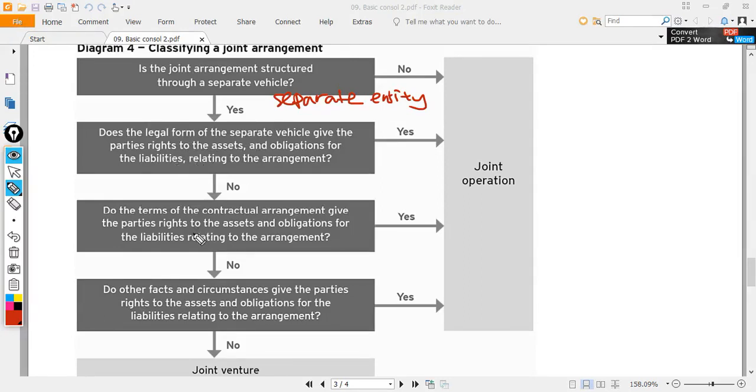Then we go down to the third question. Does the term of the contractual arrangement give the parties rights to the assets and obligation for the liabilities relating to the arrangement? So that means we sign a contract to convert a company to a partnership.